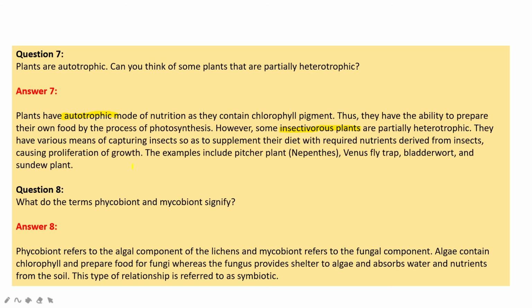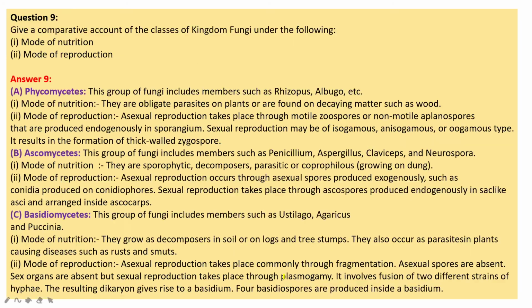What do the terms phycobiont and mycobiont signify? Phycobiont refers to the algal component of the lichens and mycobiont refers to the fungal component. Algae contain chlorophyll and prepare food for fungi, whereas the fungus provides shelter to algae and absorbs water and nutrients from the soil. This type of relationship is referred to as a symbiotic relationship.